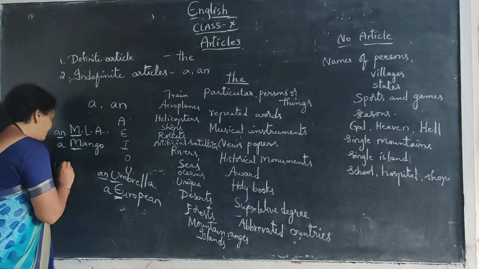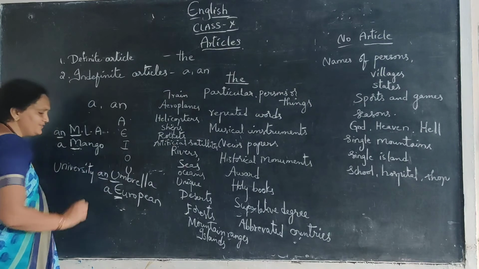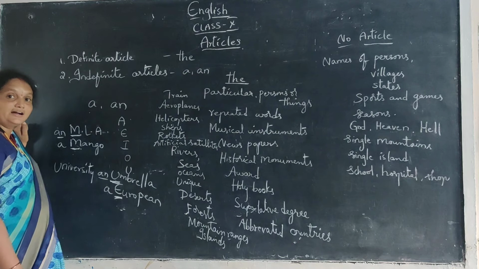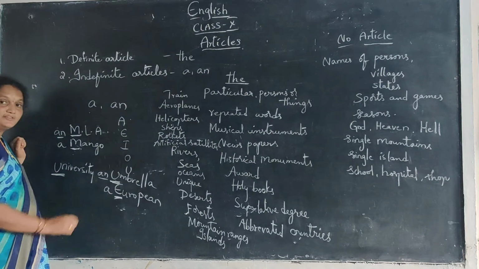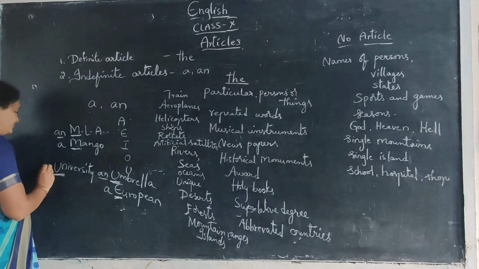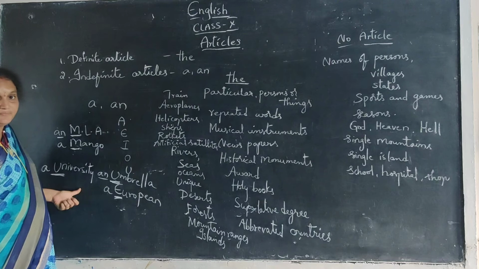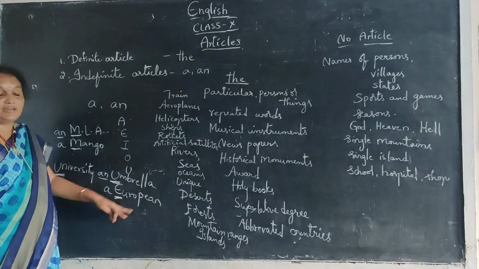Umbrella, but university. If you take the word university, in umbrella U pronounces like uh, but in university, U pronounces like yoo. So it's a consonant pronunciation. So a university, an umbrella, a European.